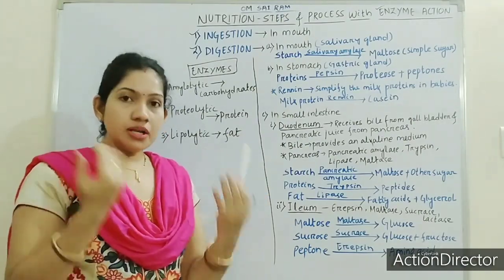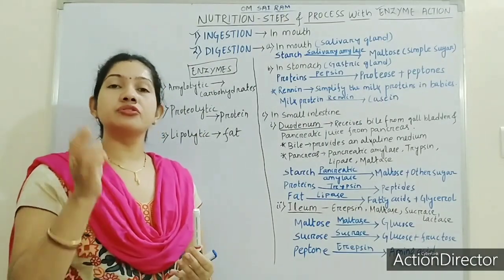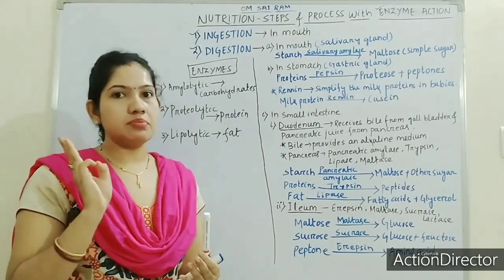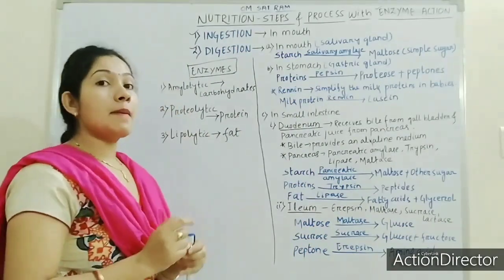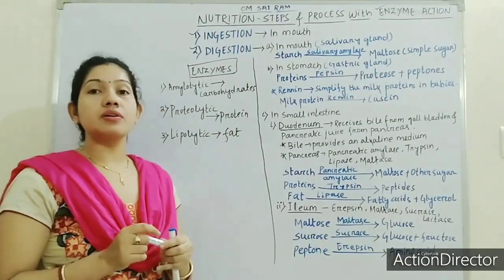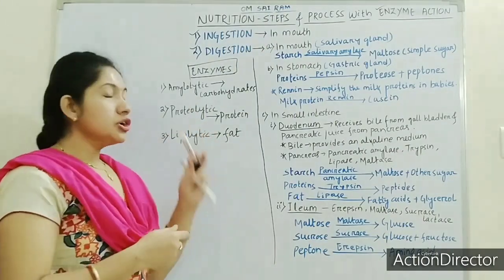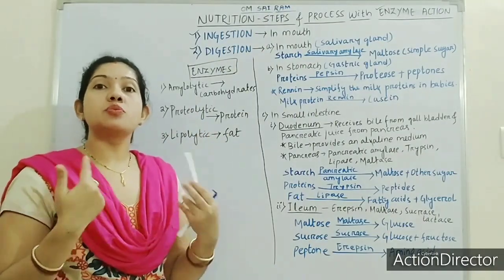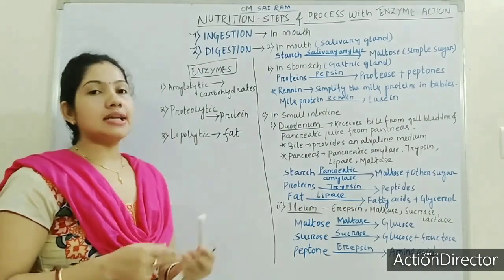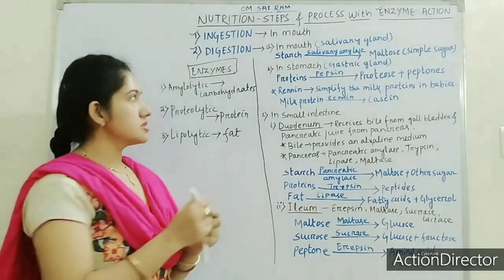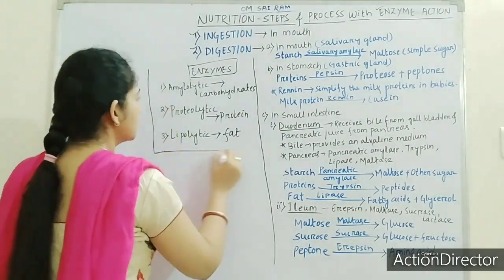There are 3 types of enzymes: amylolytic enzyme, which can digest carbohydrates; proteolytic enzymes, which can digest proteins; and lipolytic enzymes, which can digest fat. This is very important, just remember.